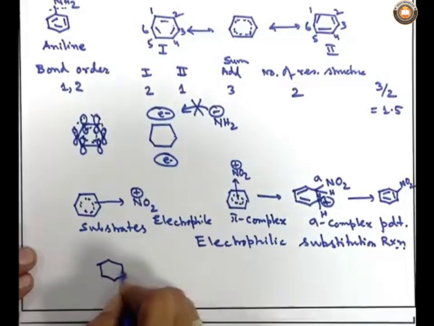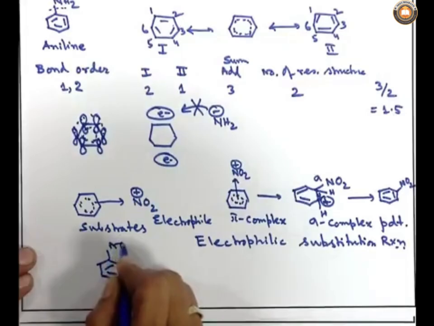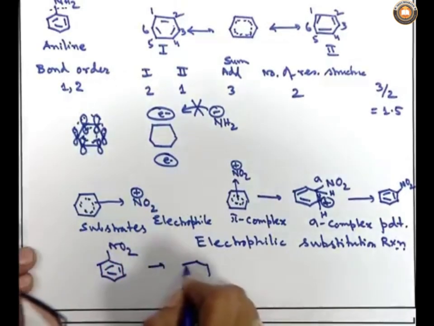We are putting in a nitro group, and after this nitro group is introduced, we can see that the substitution reaction has taken place. And if I ask you, how can you convert this nitrobenzene to aniline?